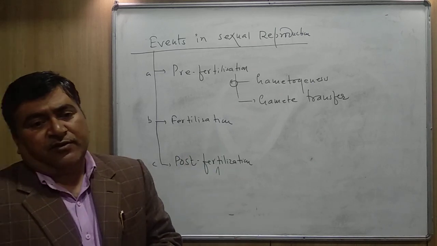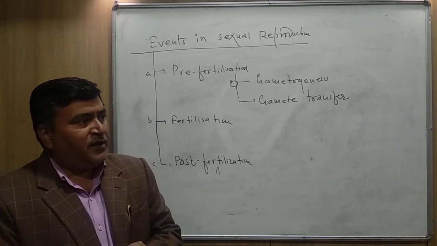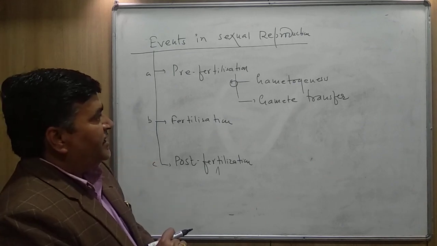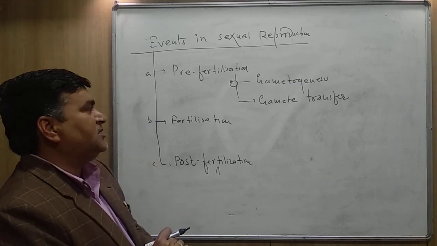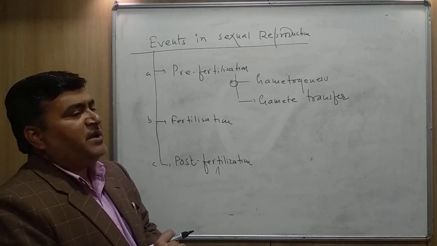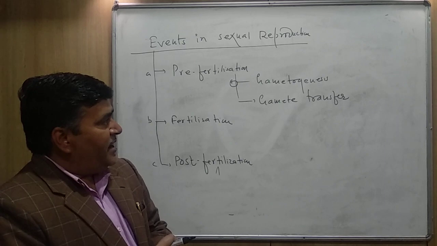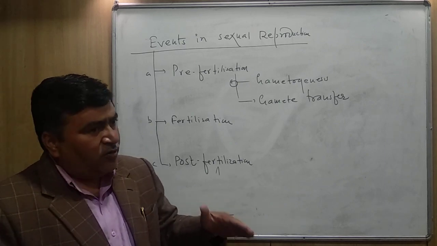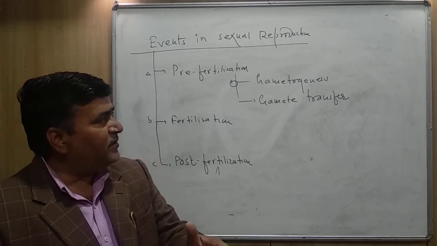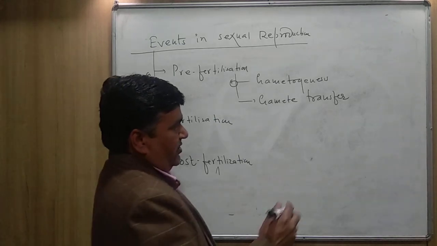In the case of algae, bryophytes, pteridophytes, in lower plants you can say, the male gametes are motile and they can move towards the female gamete with the help of water current.